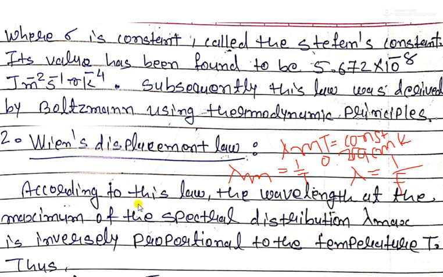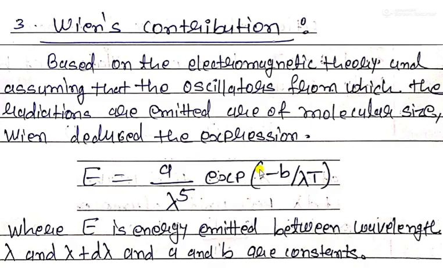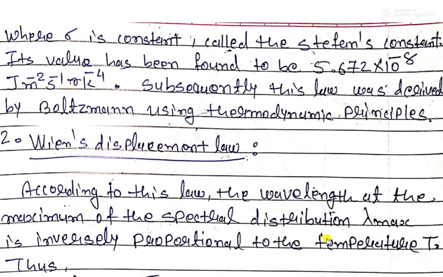But what is the basic concept of lambda max? If we plot a curve, here we have lambda, and here we have energy.